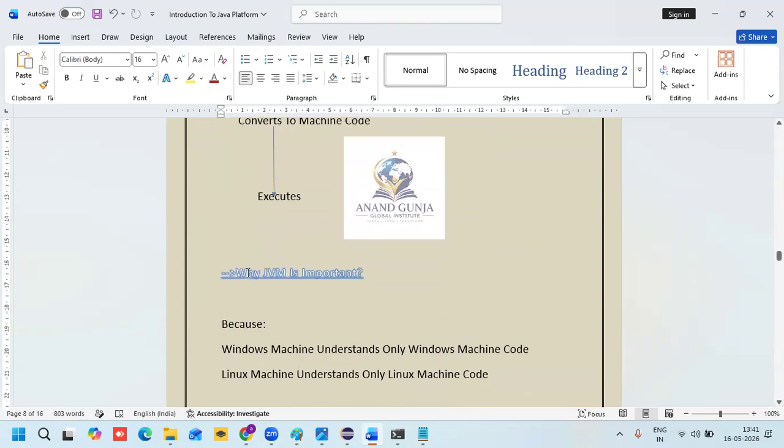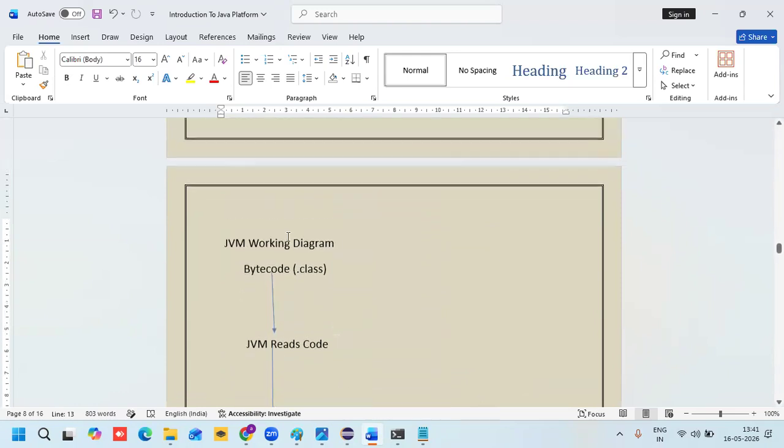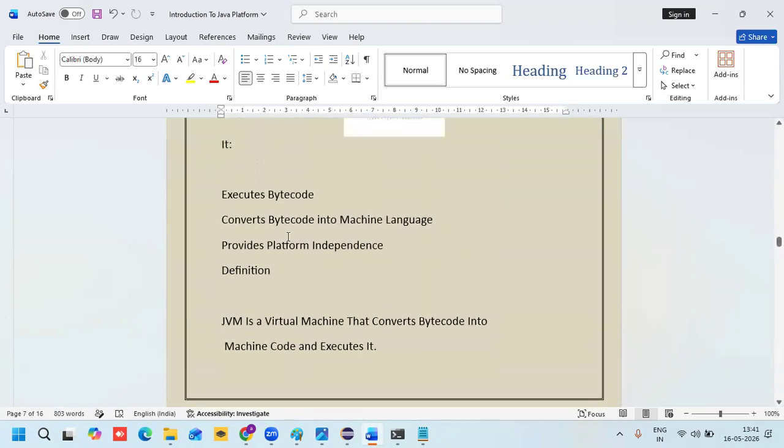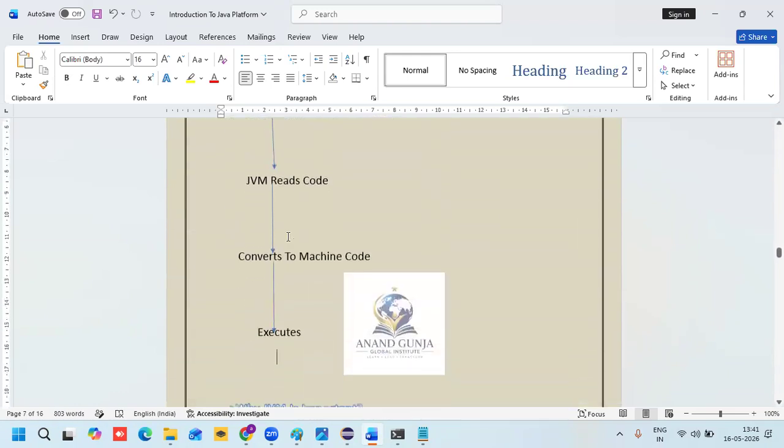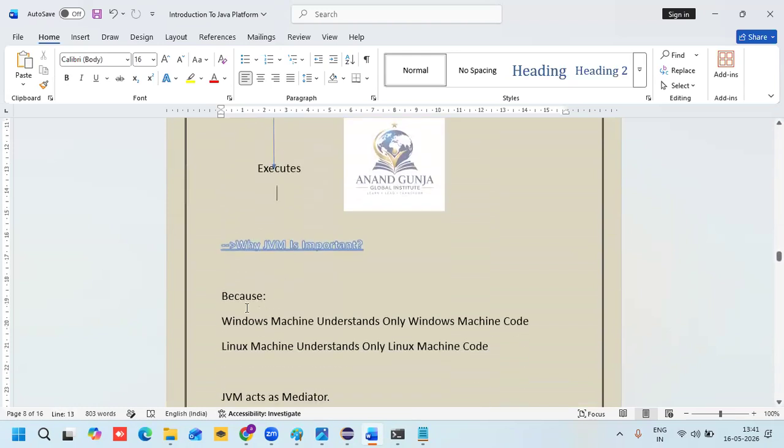So now let me explain why the JVM is so important. Why are we calling the JVM the heart of the Java program? What is the importance of the JVM? Windows operating system understands only Windows machine code.